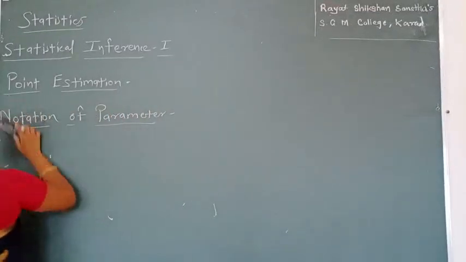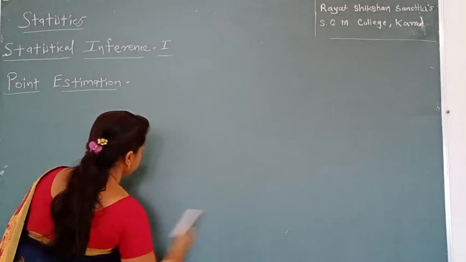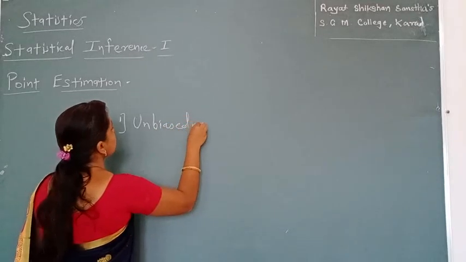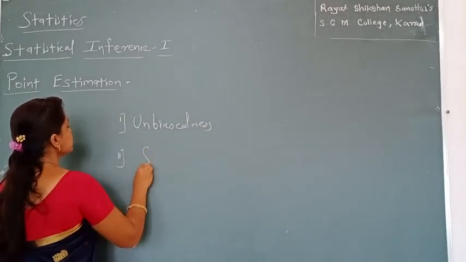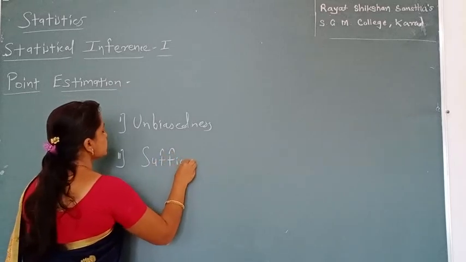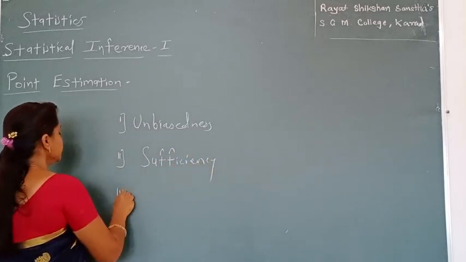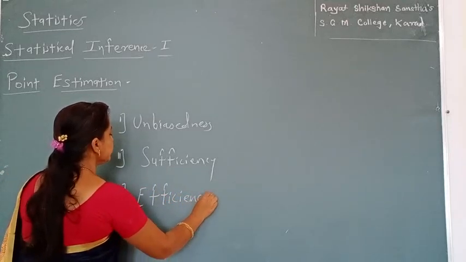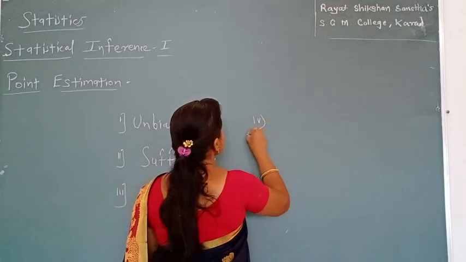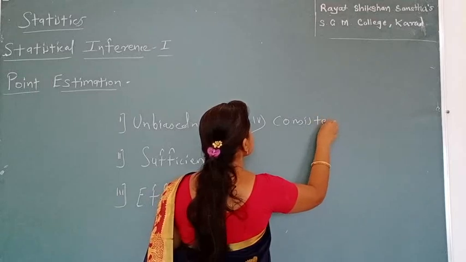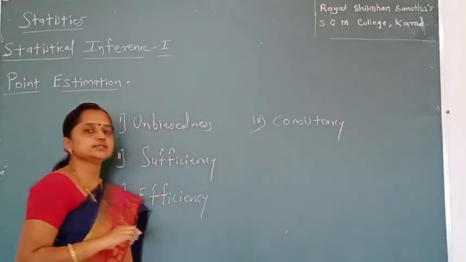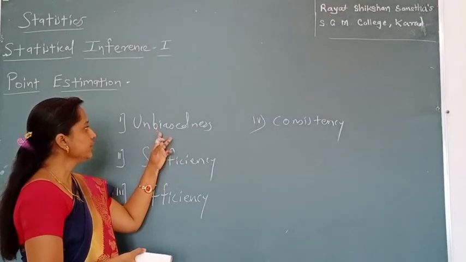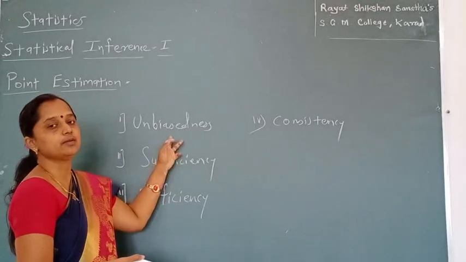Okay. Then what are the properties of the best estimator? There are certain properties. First one is unbiasedness. Second property is sufficiency. Third one is efficiency. These are some properties of estimators, by which we find the best estimator. Next property is consistency. Okay, these are some properties. By using these properties we find the best estimator. Of these, today we will discuss the first property, unbiasedness.